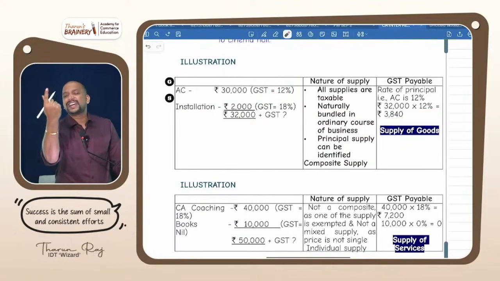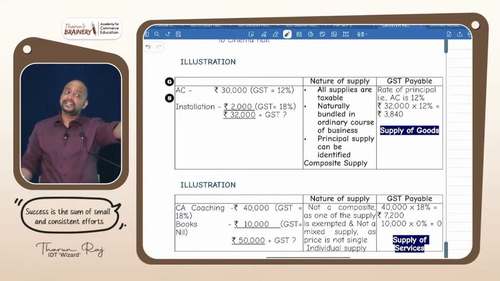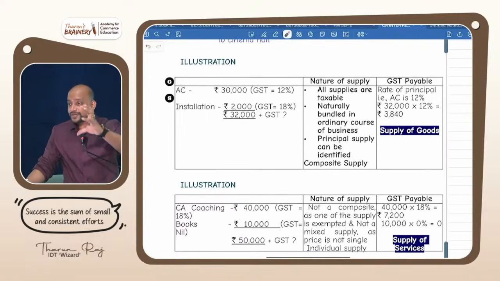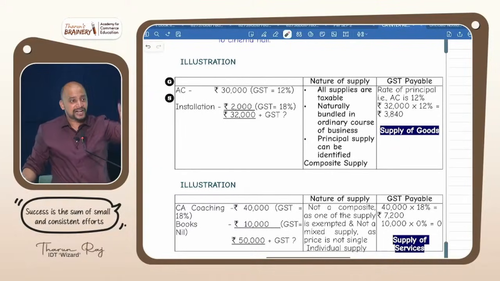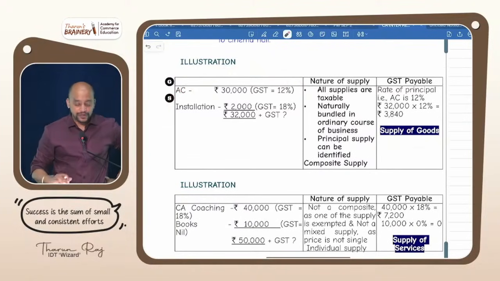Also for classification, what is it? Supply of goods or supply of service? Supply of goods. Because we discussed that a composite supply involves both goods and service, and we need to see what the principal supply is. If the principal supply is goods, the entire transaction should be classified as goods. So the entire transaction is classified as what? Supply of goods.